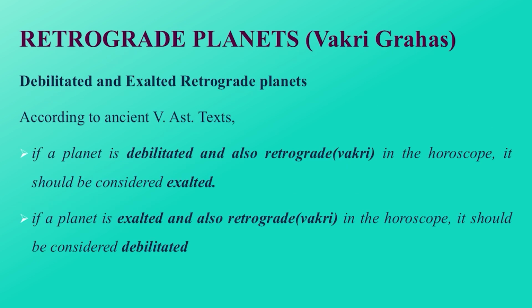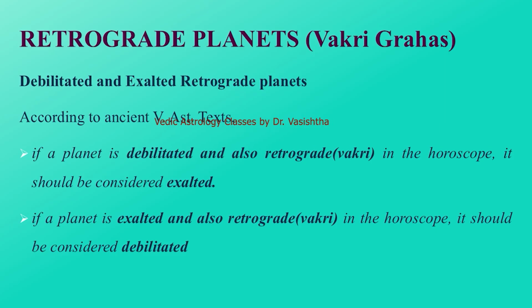Now what happens when a planet is exalted, that is in its Uch Rashi, or debilitated, that is in its Neech Rashi, and is also retrograde? According to ancient Vedic astrology texts, if a planet is debilitated in the birth chart and it is also retrograde, it should be considered exalted. Retrogression can make a debilitated planet act like an exalted planet.